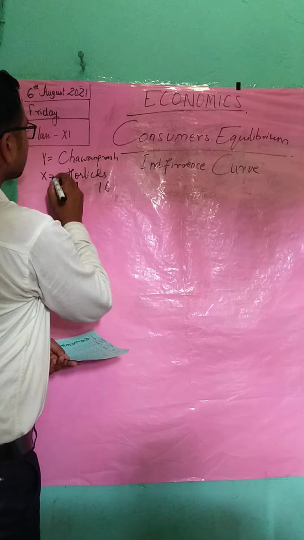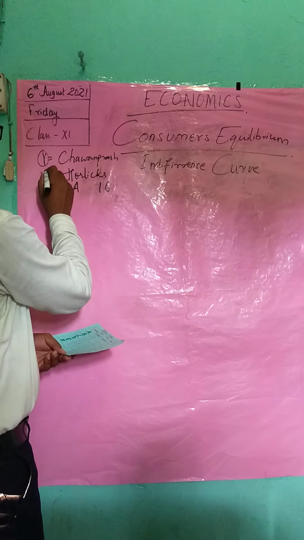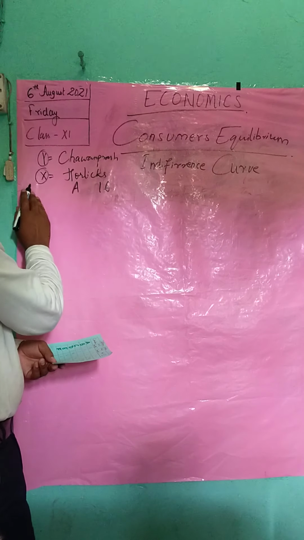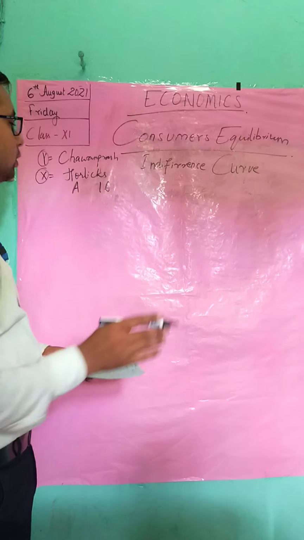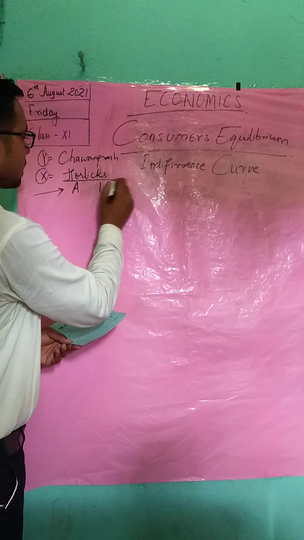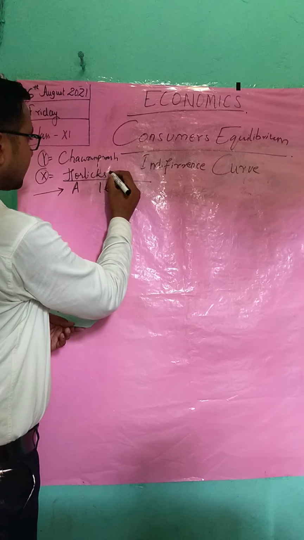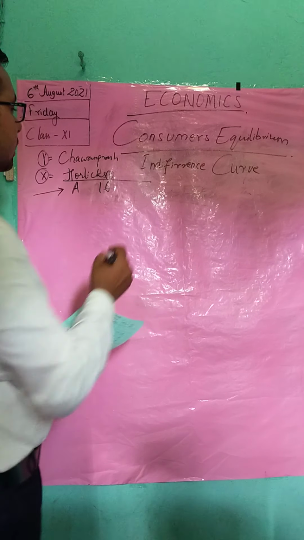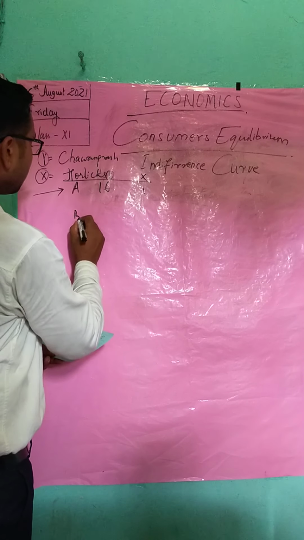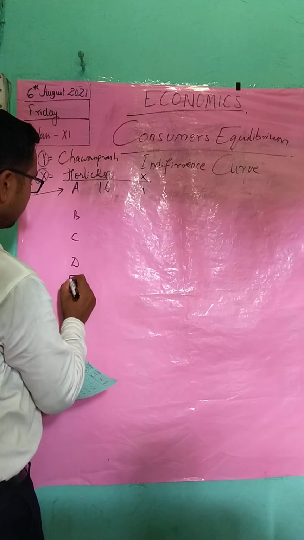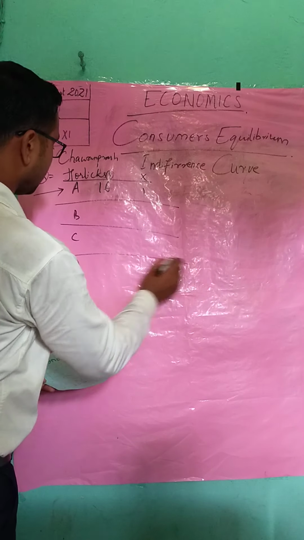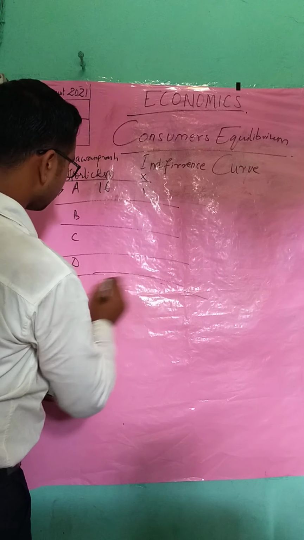So commodity Y is Chyawanprash and commodity X is Horlicks. Don't get confused, students. So bundle A is giving you 16 of Y, that is Chyawanprash, and X is 1 spoon. It's spoonful. B, C, D, E and F we will learn separately.